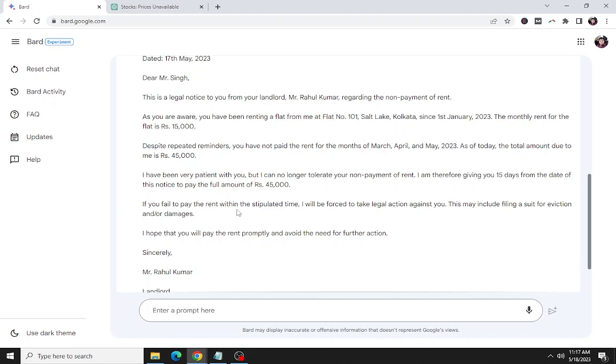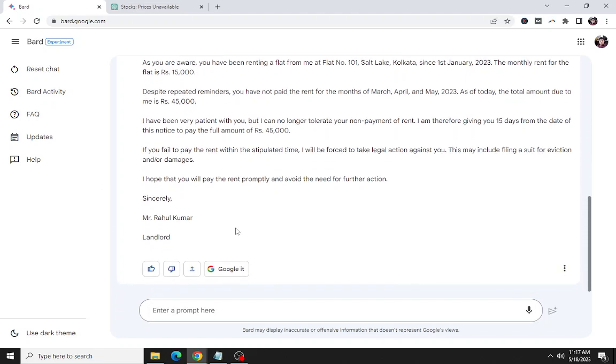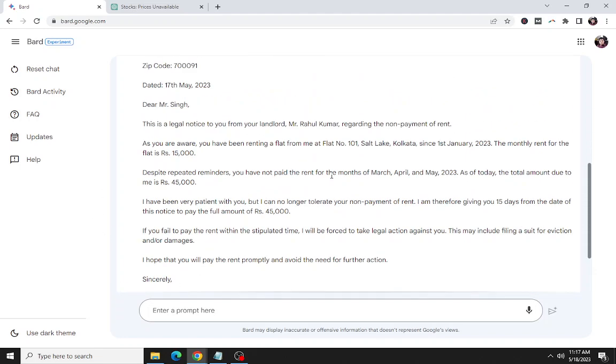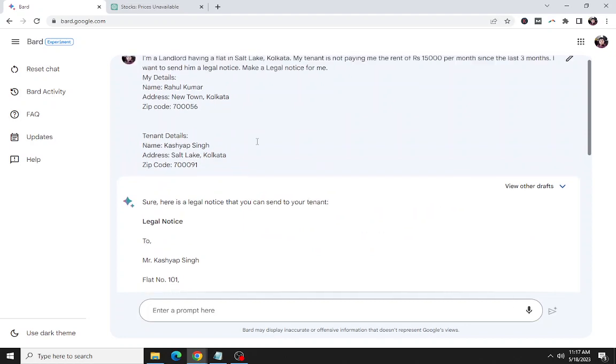If you fail to pay the rent within the stipulated time, I will be forced to take legal action against you. This may include filing a suit for eviction and/or damages. I hope that you will pay the rent promptly and avoid the need for any further action. Sincerely, Mr. Rahul Kumar, landlord. So the legal notice is ready. Now let's see how